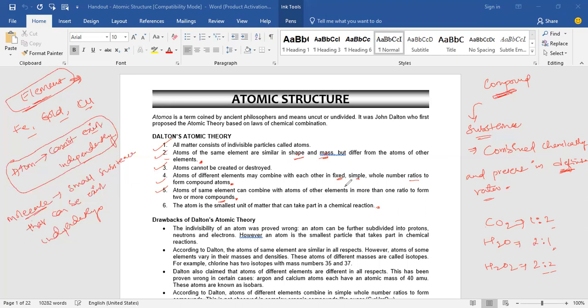And if you want to form the compound, the atoms will be mixed in the definite ratio by mass or by number, and they are combined chemically only. Okay, and the last point, sir, is the atom is the smallest unit of the matter that takes part in the chemical reactions. So these are the six points for the Dalton atomic theory.